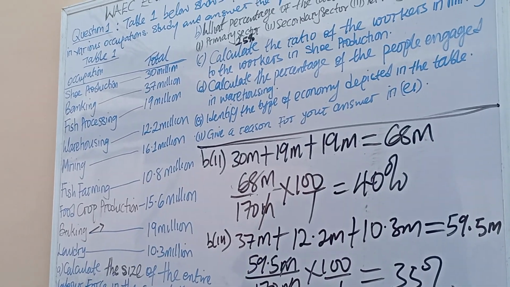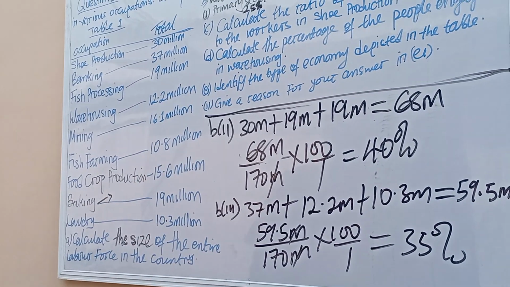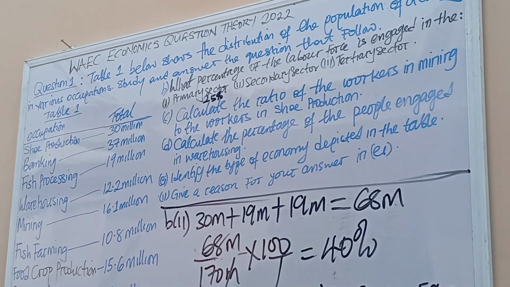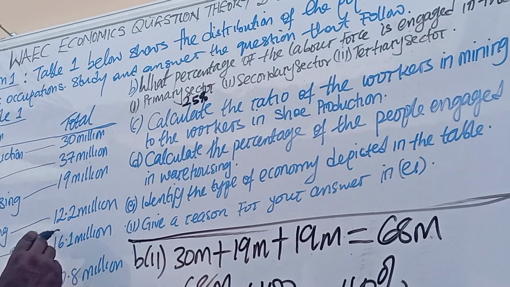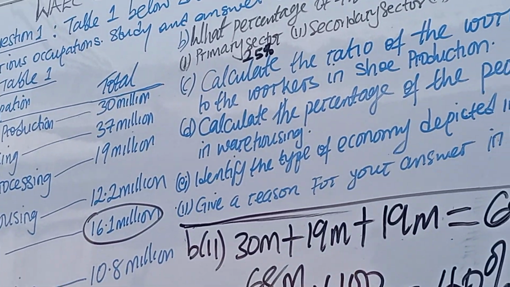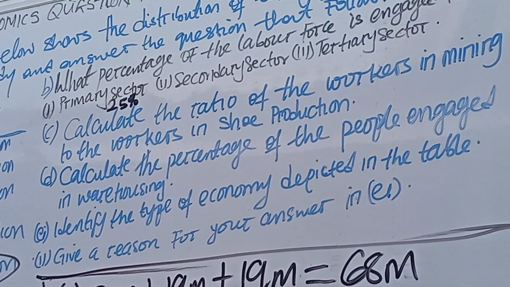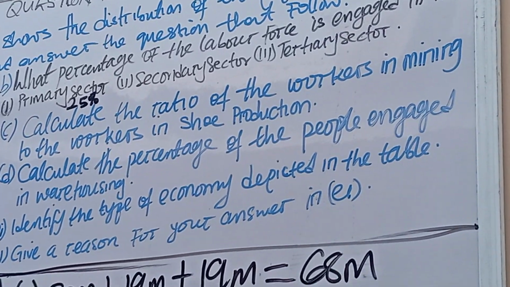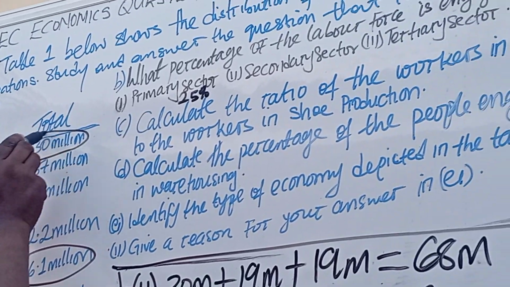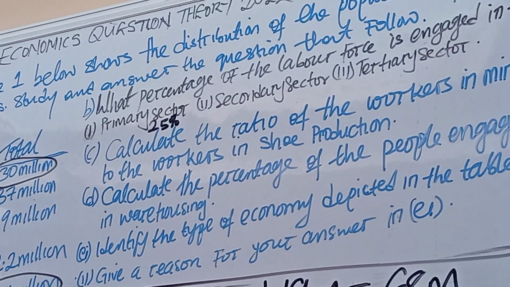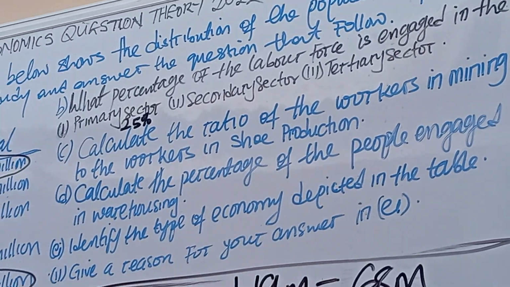We move to the next one, which is C. Calculate the ratio of the workers in mining, this is mining 16.1, to the workers in shoe production. Shoe production is 30. So the ratio, please write this. I want to clean it now.